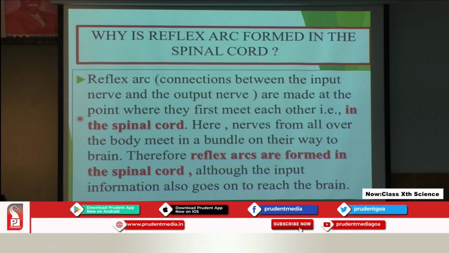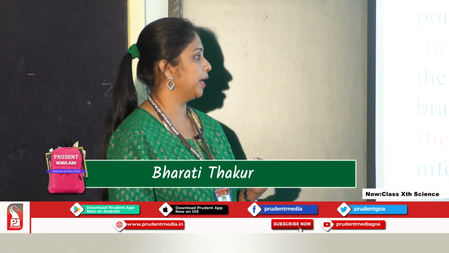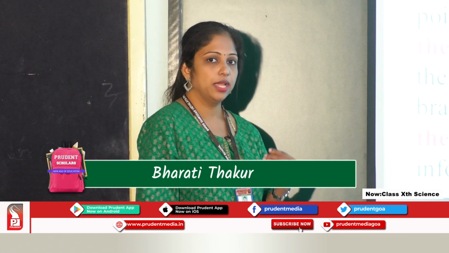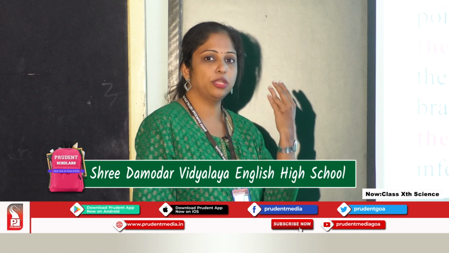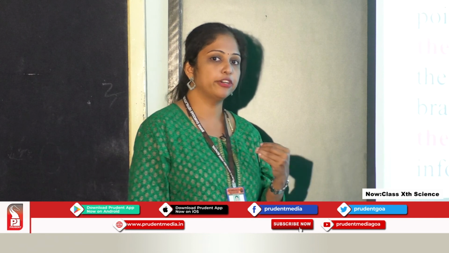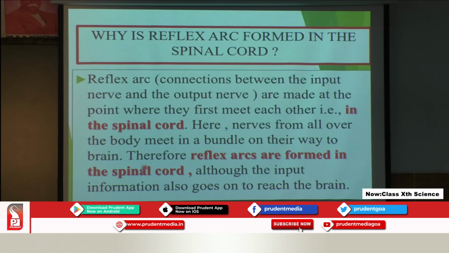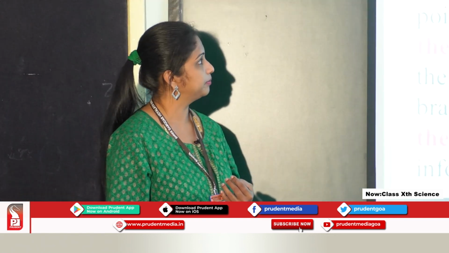Here nerves from all over the body meet in a bundle on their way to the brain. What does this mean? It means that all the nerves that are going to the brain first meet in the spinal cord. So this is the place where all the nerves are first meeting. Therefore reflex arcs are formed in the spinal cord, although the input information also goes on to reach the brain. So that is why the reflex arc is formed in the spinal cord.